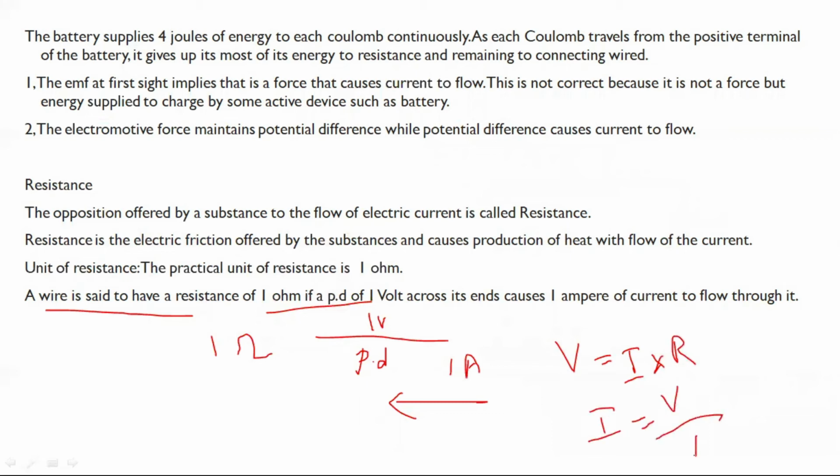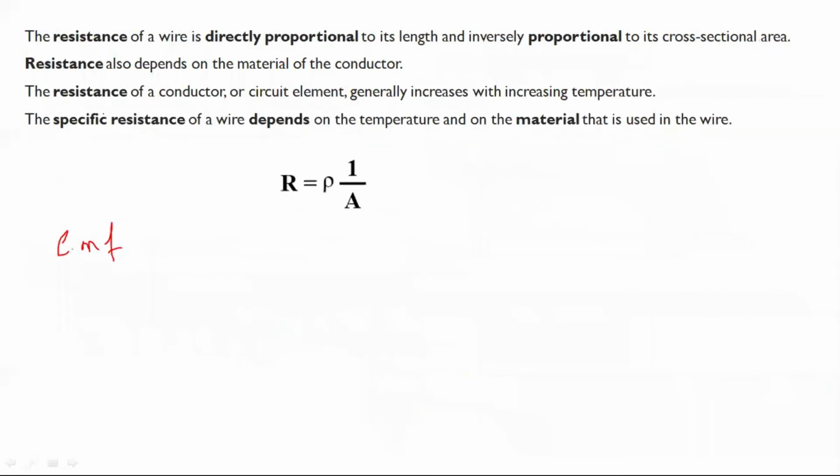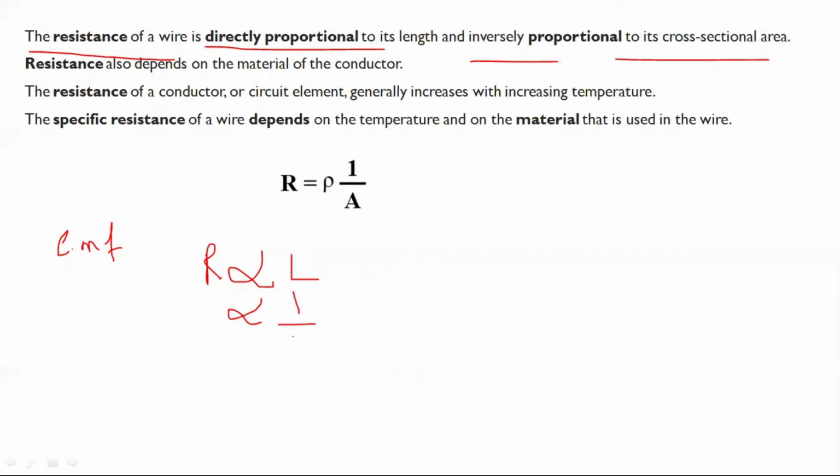Resistance depends upon the following factors. It is directly proportional to its length: if the length of the wire is more, the resistance will be more. It is inversely proportional to its area of cross section.